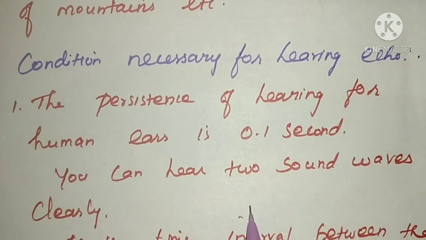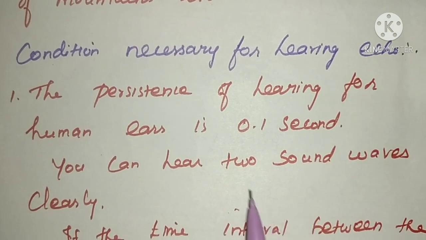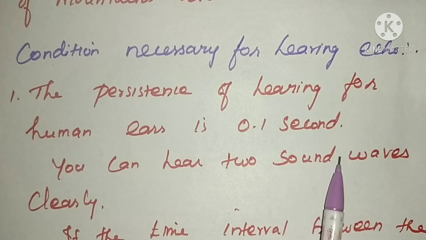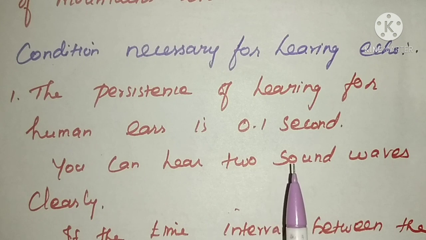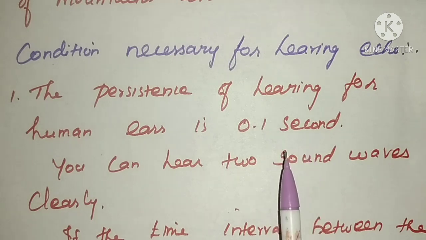The first one is that the persistence of hearing for human ears is 0.1 second. The time interval between the reflected sound and the original sound should be 0.1 second. Then only can we hear the echo sound clearly.